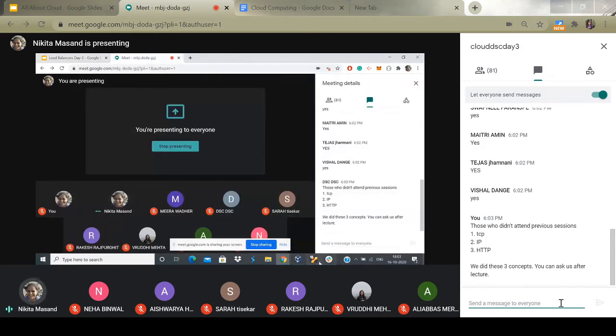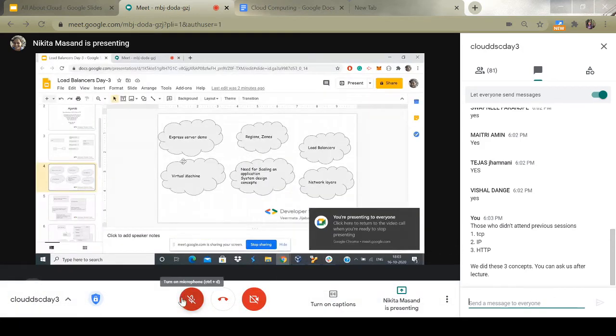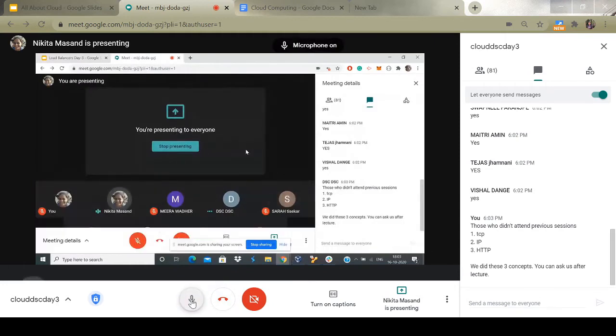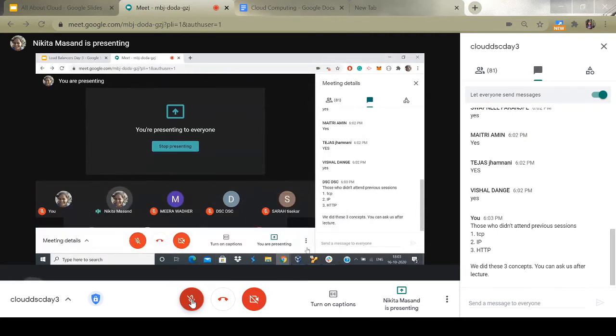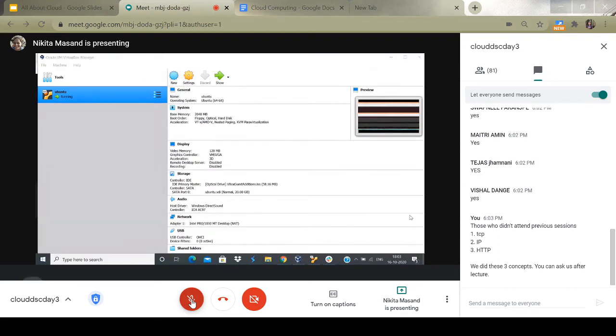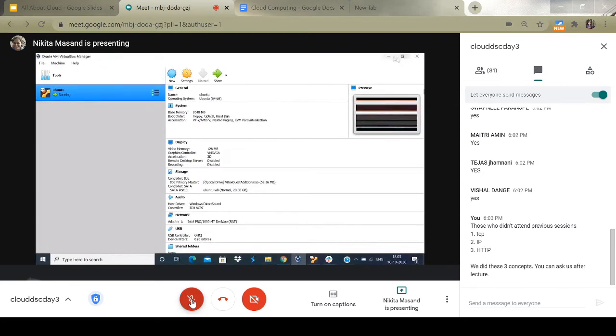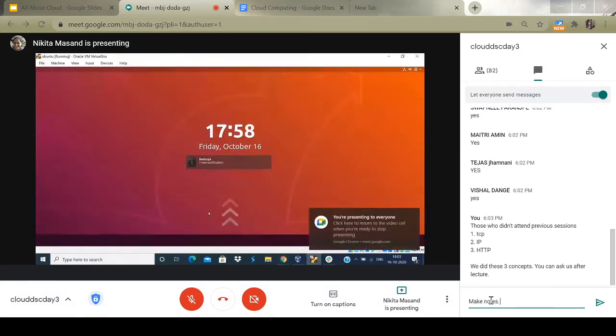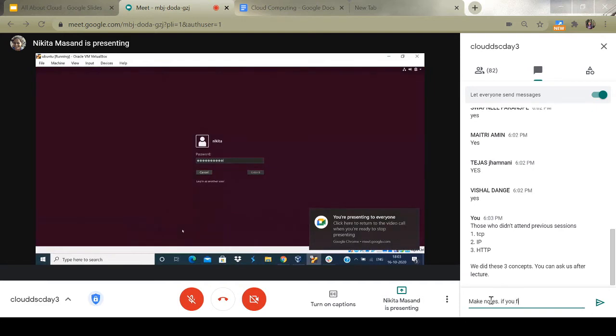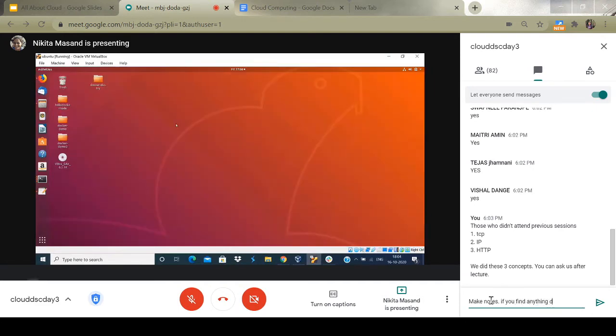So we'll move ahead. The first concept is the virtual machine. Even though I have a Windows laptop, on top of that I have something called Oracle VirtualBox Manager. It helps me create a virtual machine. So you can see I have a Windows laptop, but on top of that I have Ubuntu running. I'll start my Ubuntu and show you a quick demo.